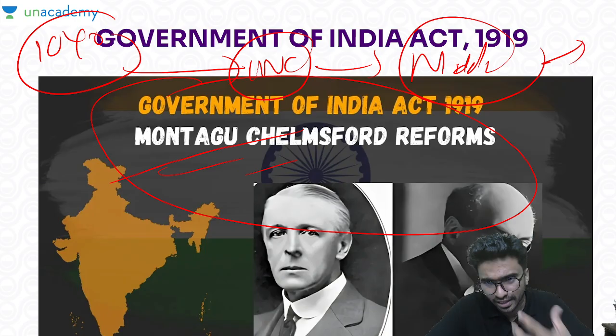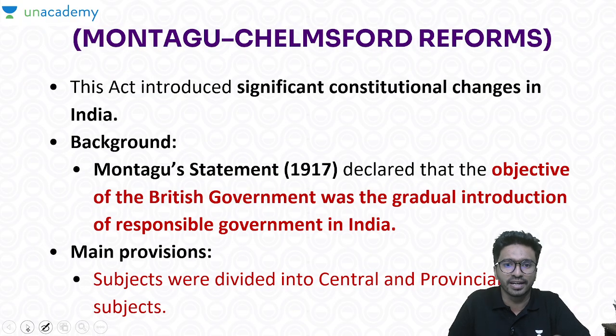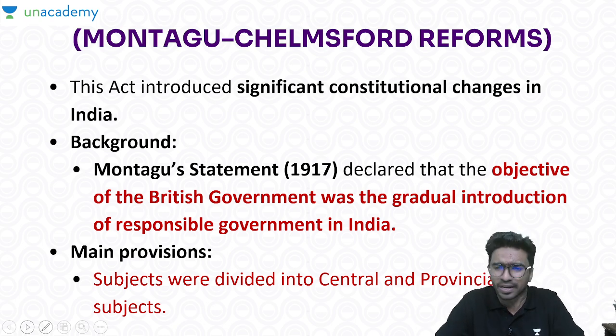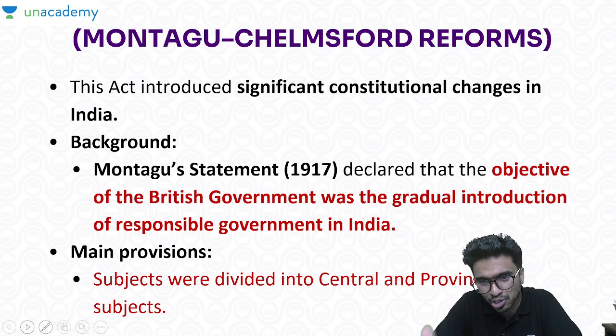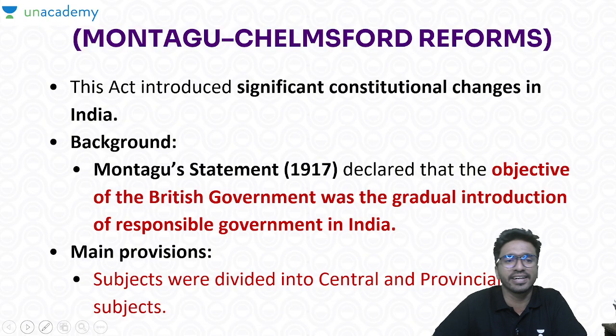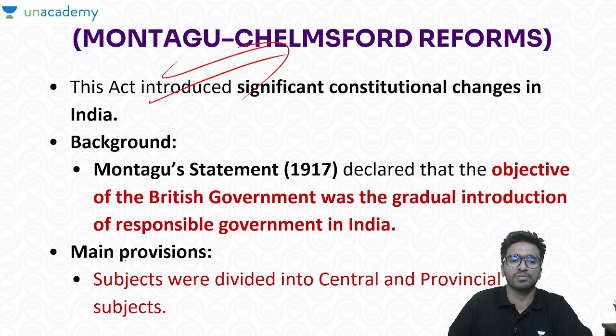And the same educated class also got empowered, and more people are trying to get into the civil service. They are aware of their rights. Now what happened? Montagu came up with a statement in 1917, and he declared that, don't worry my people, the objective of our British government is that gradually we will be giving you a kind of freedom. He said that the gradual introduction of responsible government in India is our objective, said by the Montagu statement in 1917, which is known as the Montagu-Chelmsford reforms.